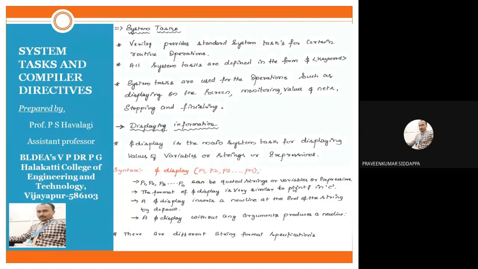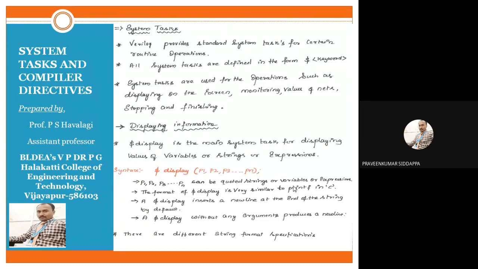The name itself suggests it. Some tasks are there, and with the help of the system, those tasks will be executed. So we will call those a system task. Those are like keywords, and they are fixed. Those tasks are executed with the help of the system, so we call it a system task.